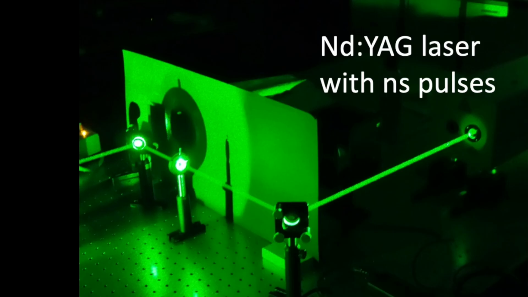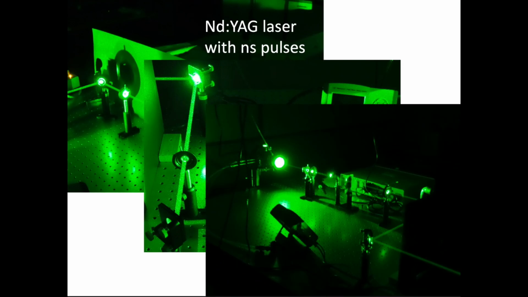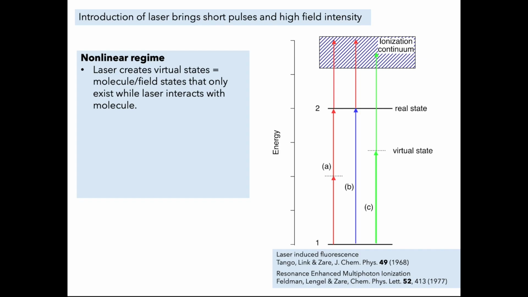Then lasers were developed. And not only did that allow us to get beams that we could very directionally propagate and focus down into tight spaces, but it also meant that we could make pulsed sources with short pulses down in the nanosecond regime, which made accessible much higher field strengths. And these much higher field strengths brought us to the nonlinear regime.